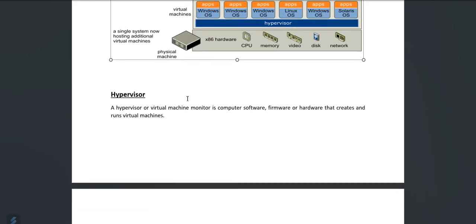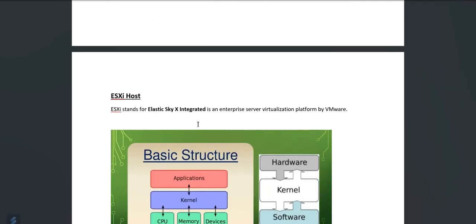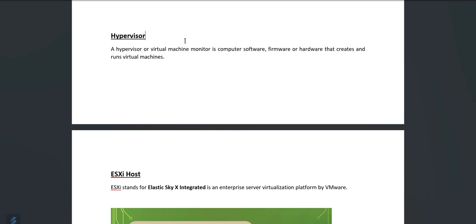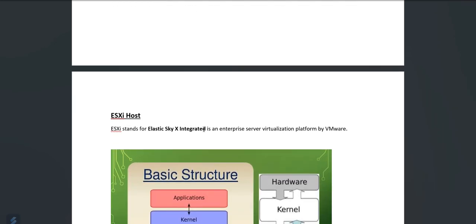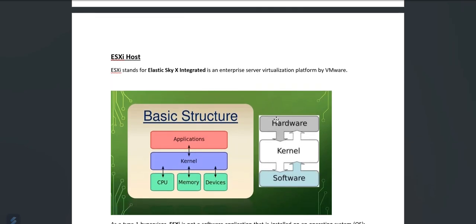Now we'll check on the hypervisor part. What is a hypervisor? It's a virtual machine monitor, or computer software, firmware, or hardware that creates or manages virtual machines. Okay, so that is the hypervisor. Now, what is an ESXi host? It is Elastic Sky X Integrated, which is an enterprise server application or virtualization platform provided by the VMware company.